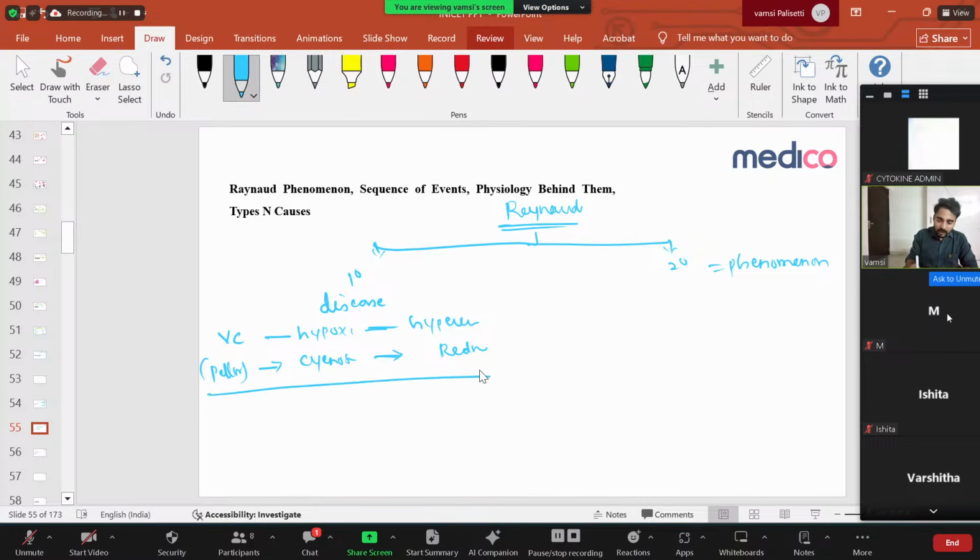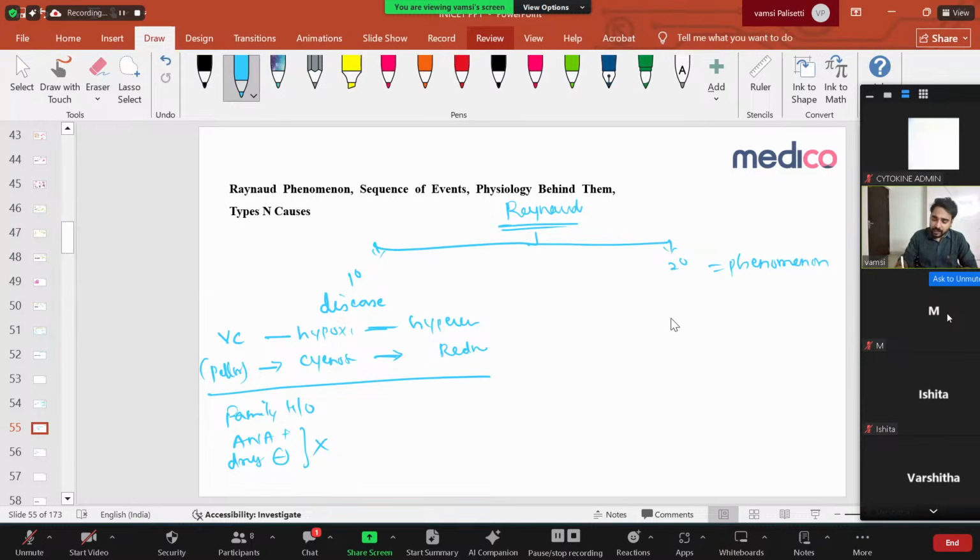Right. So primary means what? Primary means it is not associated with any other condition. It's basically a genetic thing. The patient will definitely have a family history. But the patient doesn't have any ANA positivity, and there are no drugs involved. Nothing else is there. It just came directly as primary.